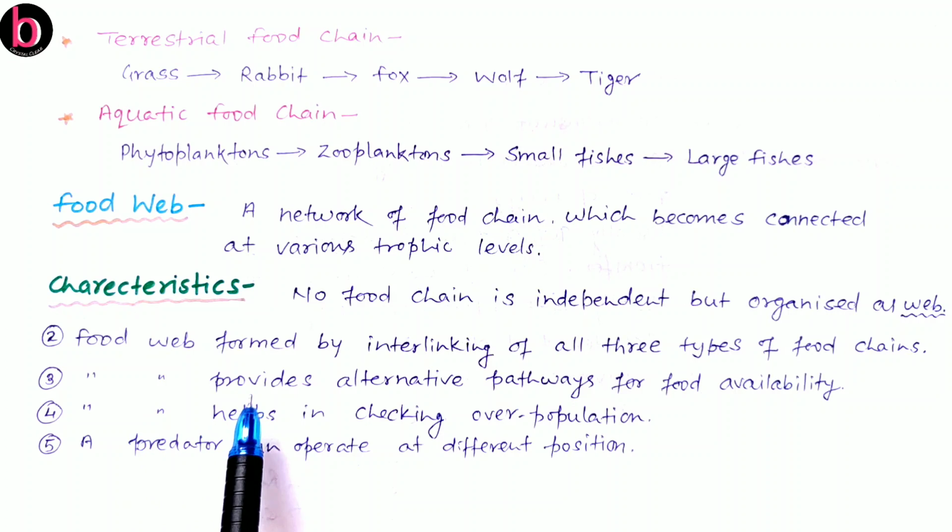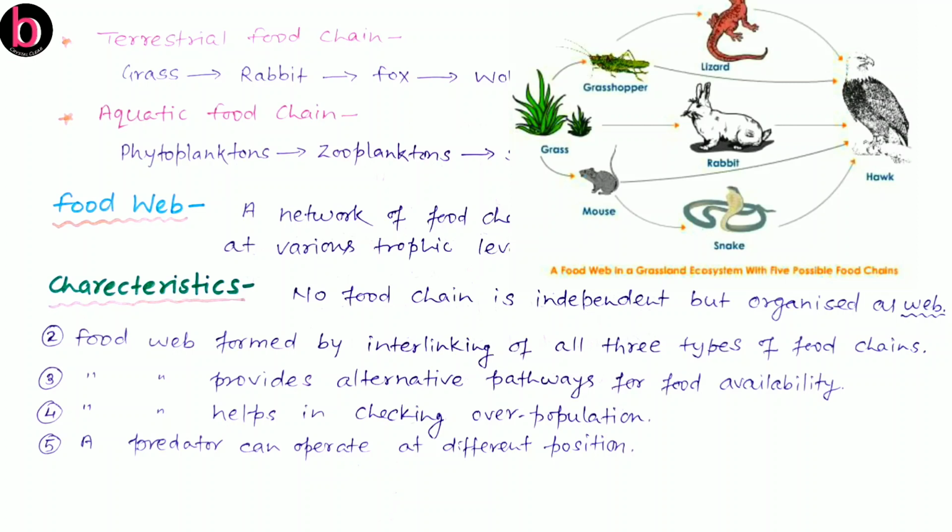The third point is that a food web provides alternative pathways. As we see in this given diagram of a food web, grasses are eaten by grasshoppers, then by lizards, then by hawk. So suppose lizards are not there in the ecosystem at that time, this hawk will feed on rabbit or mouse or snake. So a food web provides alternative options.